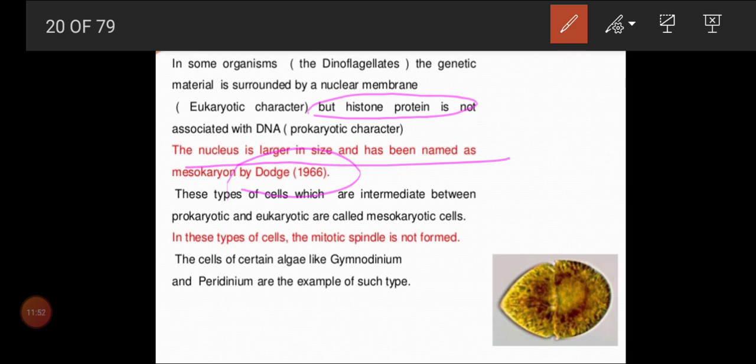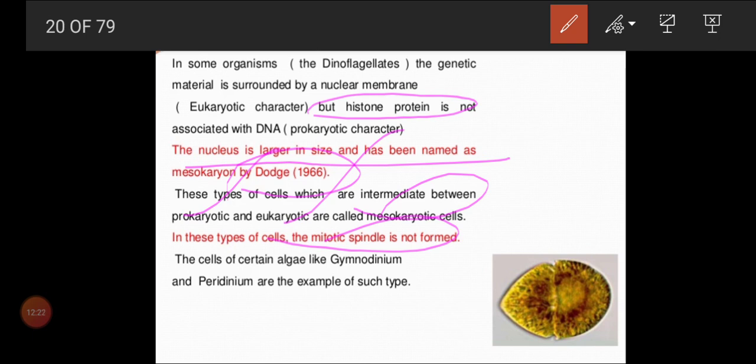And these types of cells are intermediate between prokaryotic and eukaryotic cells, that's why we call them mesokaryotic cells. And here we can see the mitotic spindle is also not formed. What do we mean by mitotic spindle? I will take that in this unit, regarding cell division. There I will give a detailed structure of what the spindle is. Spindle means a fiber-like substance which is very important during cell division to separate chromosomes into two different cells.